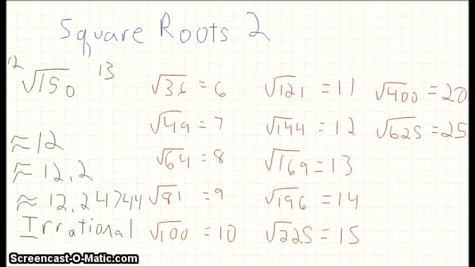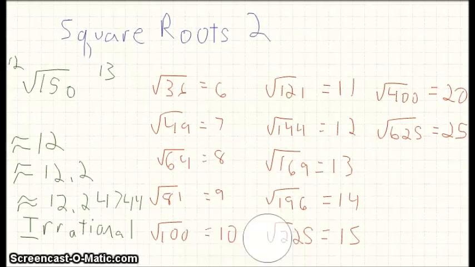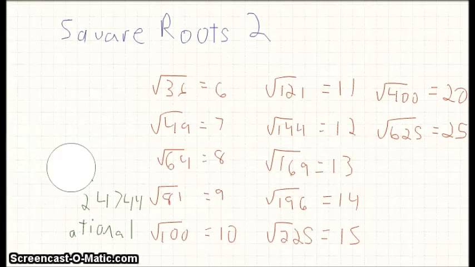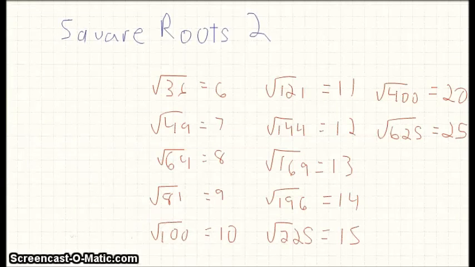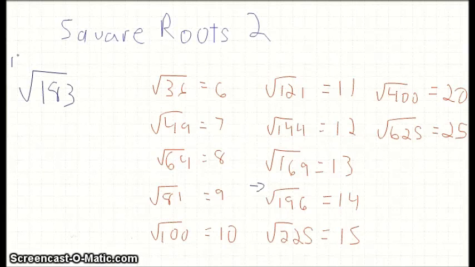Alright, so let's do one more estimation. So let's say we had the square root of 183. So 183 would fit right in here, in between 169 and 196. So we know it's between 13 and 14. And 183 is 14 away from 169 and 13 away from 196. So that would be closer to 14.